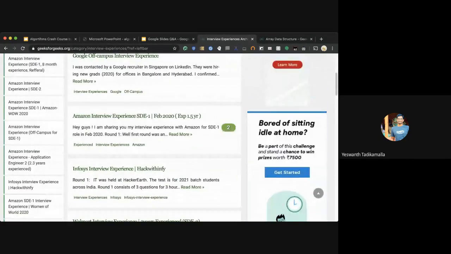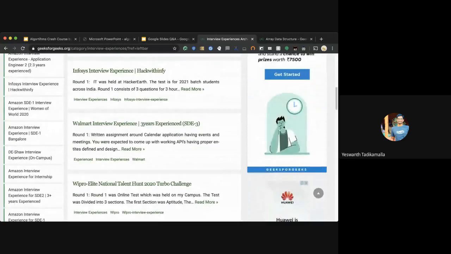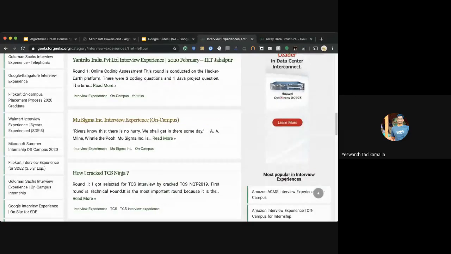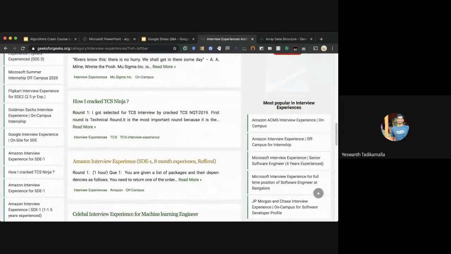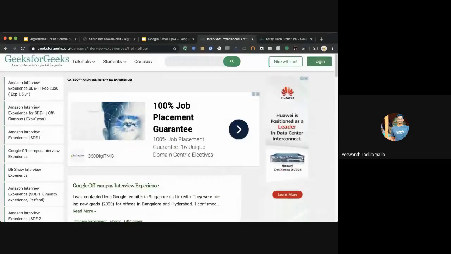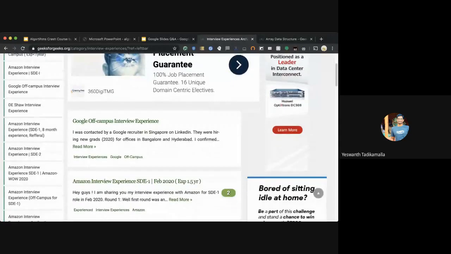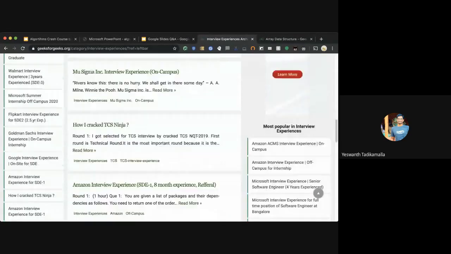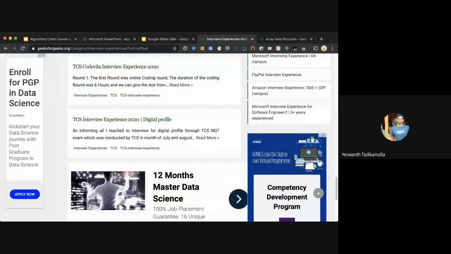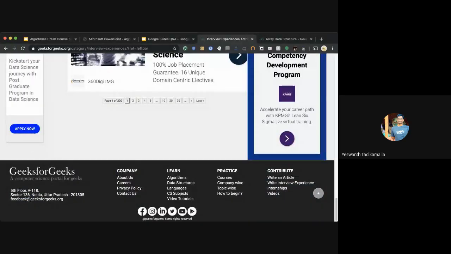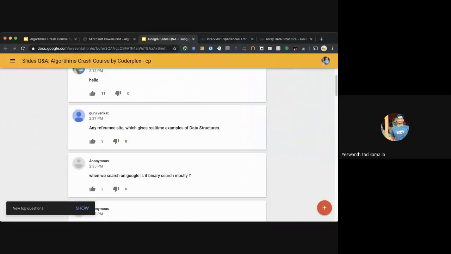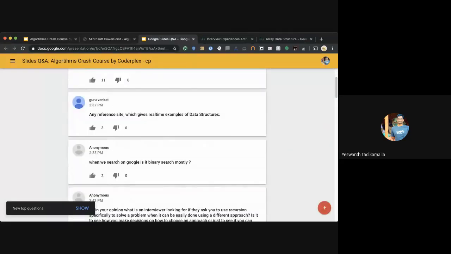Google interview experience, Amazon experience, Infosys experience, Walmart, Wipro, Mu Sigma, TCS, you name the company, and the experiences are there here. These are sorted by companies. I'll leave that for you to explore. Just Google company-wise interview experience in Geeks for Geeks, and that will take you to company-wise sorting.